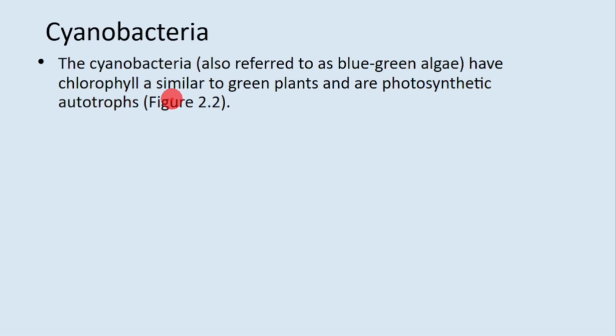Cyanobacteria are a category of bacteria which are also called blue-green algae. And they are greenish because they have chlorophyll A, which is similar to green plants. And they are photosynthetic autotrophs. So any cell which has chlorophyll, the important role is in photosynthesis.